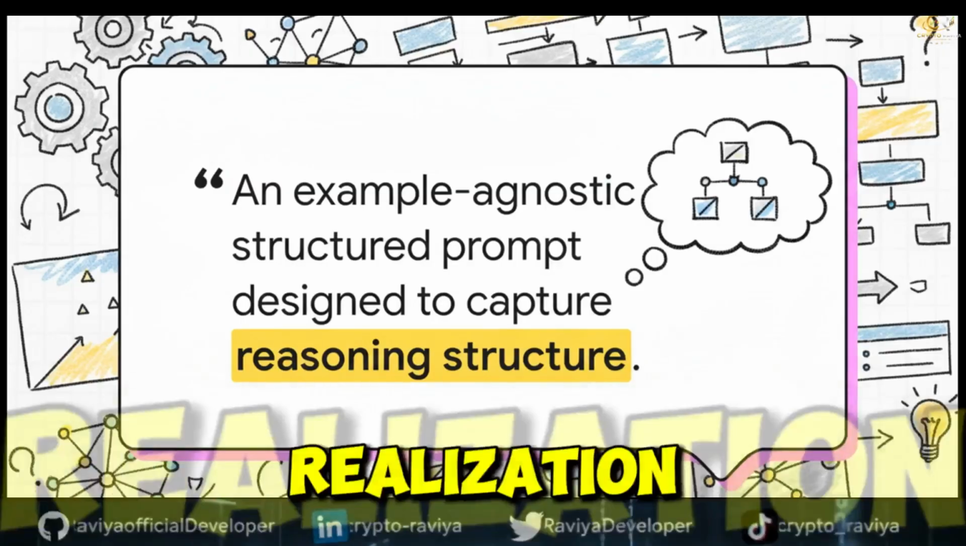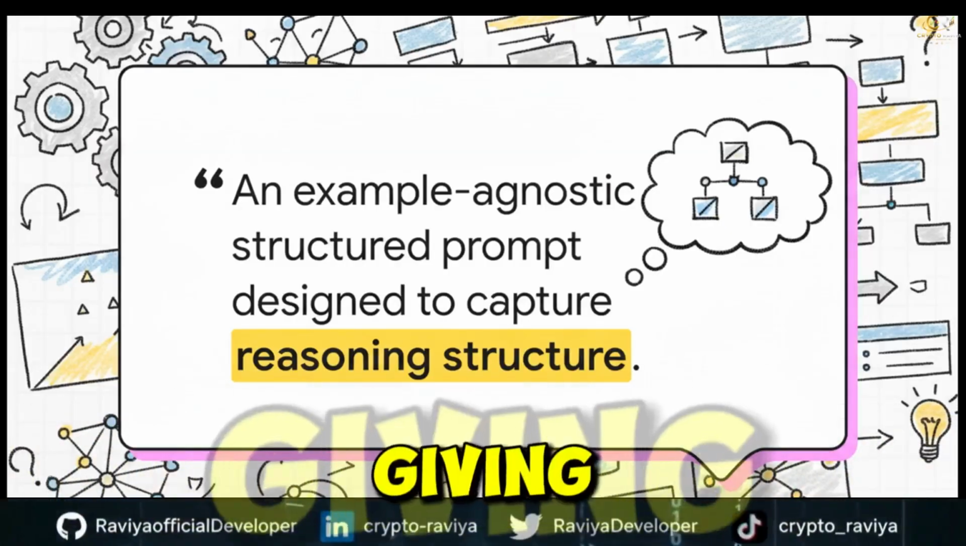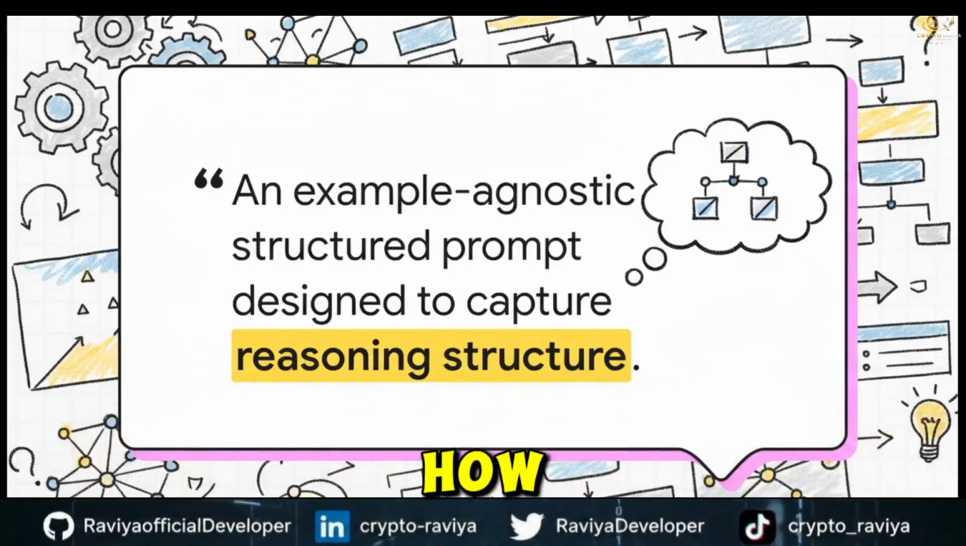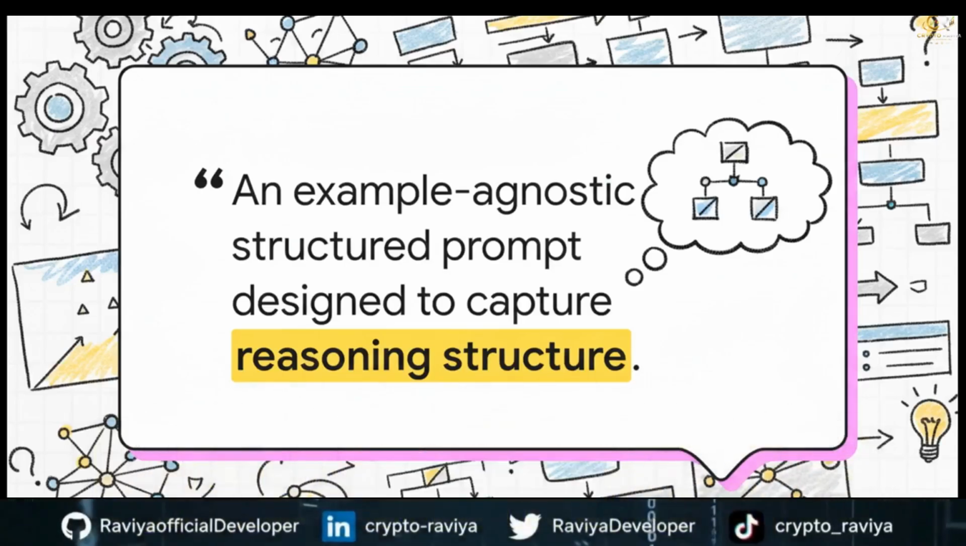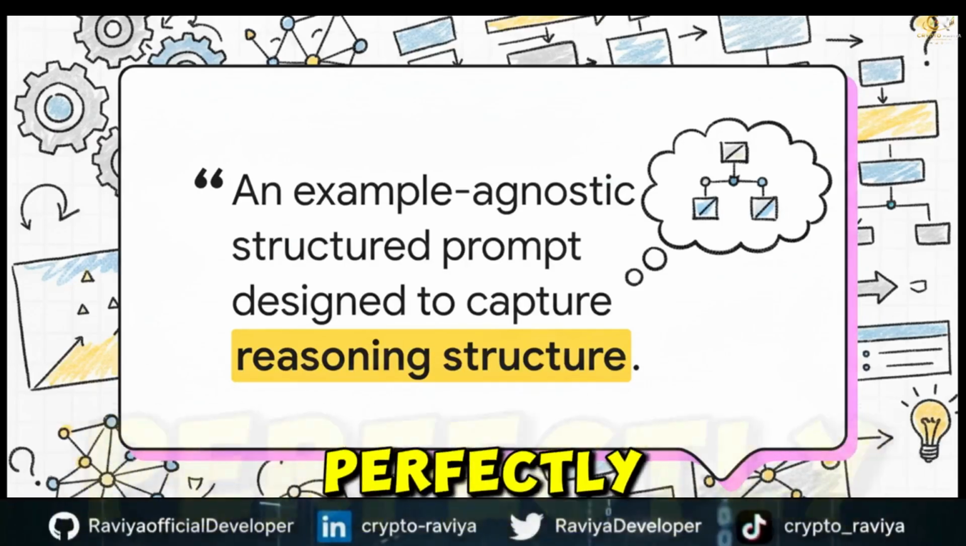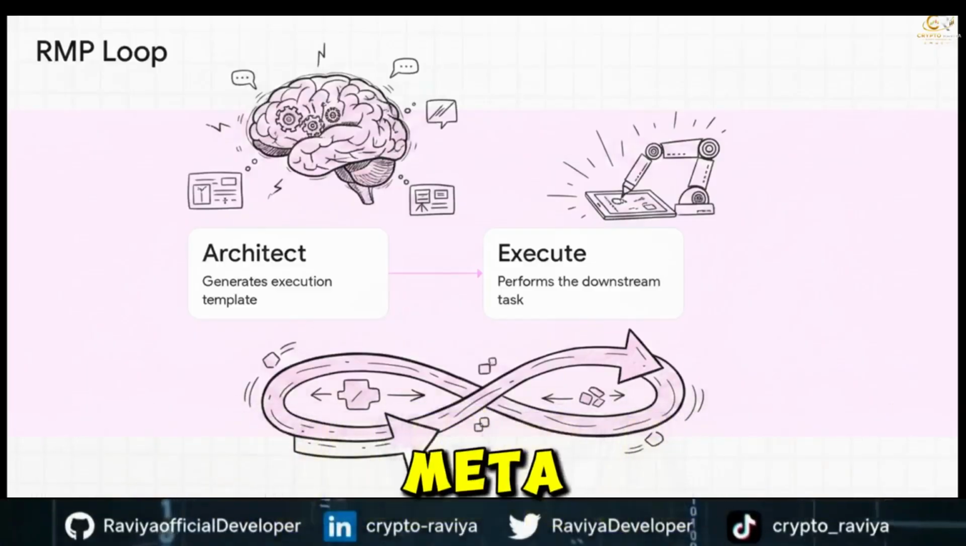The profound realization here is that metaprompting isn't actually about the content at all. It's about giving the model high-level templates that tell it how to approach a task. We're leveraging the LLM's own vast language fluency to have it write its own perfectly structured instructions. And this creates what is known as a recursive meta-prompting loop.